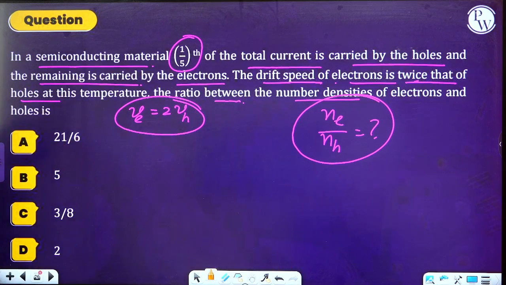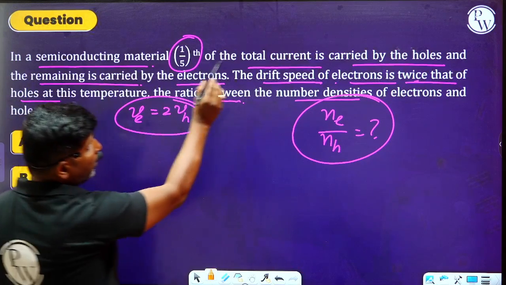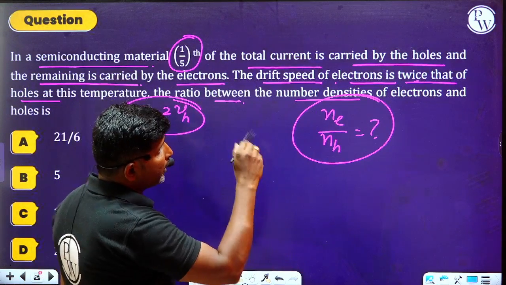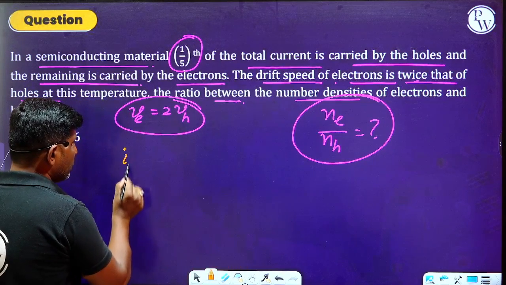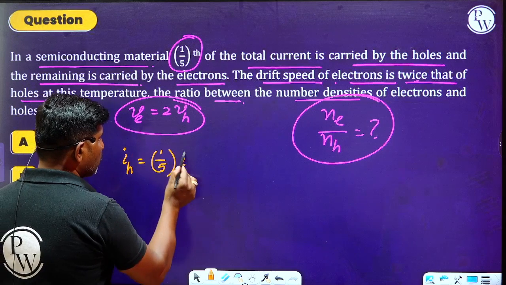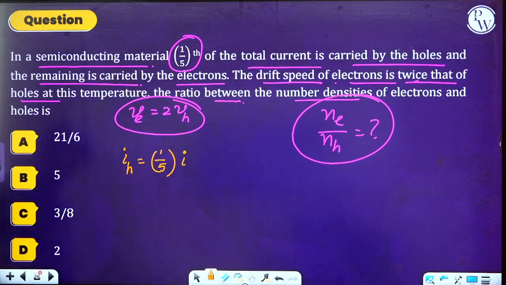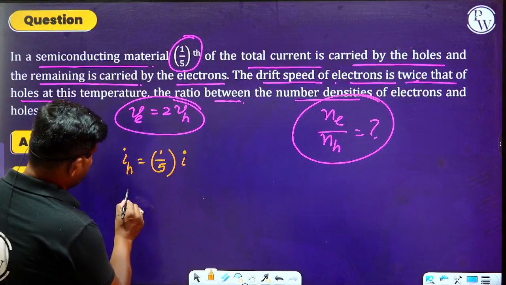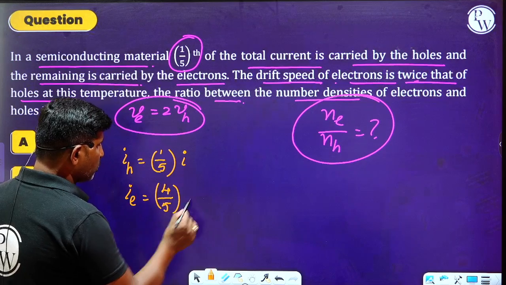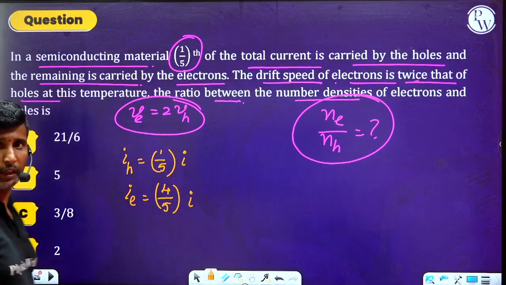They have mentioned clearly 1 by 5th of total current is carried by the hole. That means current due to holes is equal to 1 by 5th of the total current. So what is the remaining current here? Remaining current is due to electrons. Therefore, it must be equal to 4 by 5 times I.